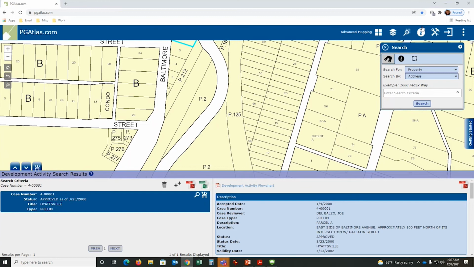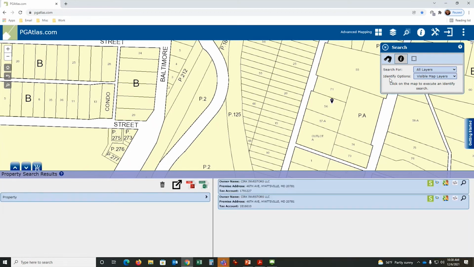Now, the difference between the white circle and blue eye and the black circle with white eye, they're identical. The users just wanted to have that right here because they were searching. They didn't want to come out, come to here and come back in. So we just added it twice, really the same thing.